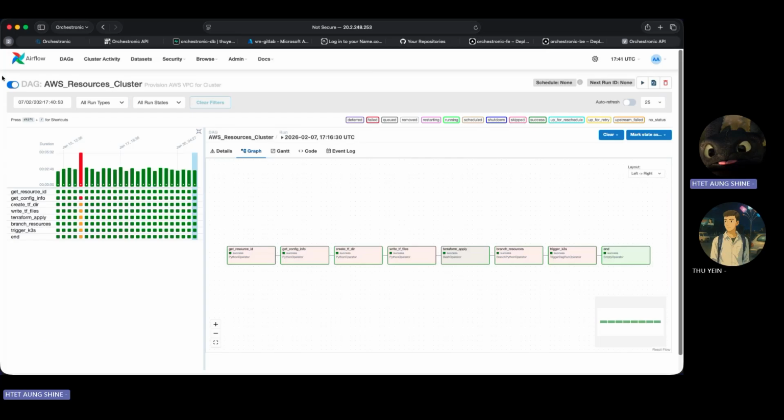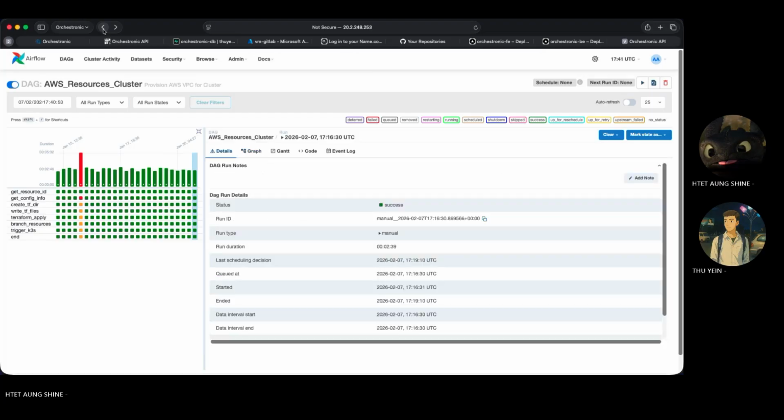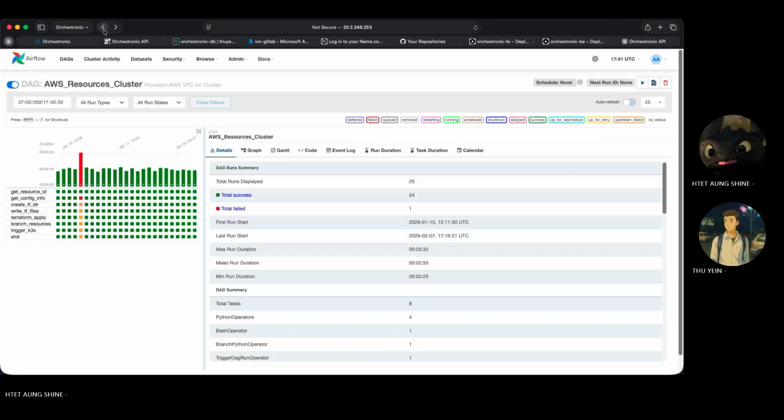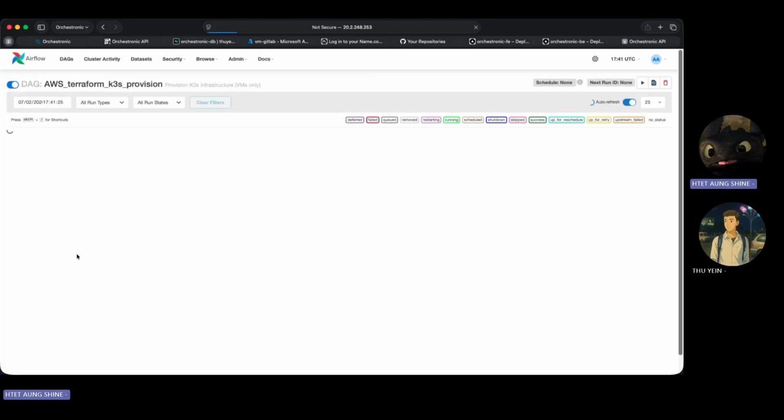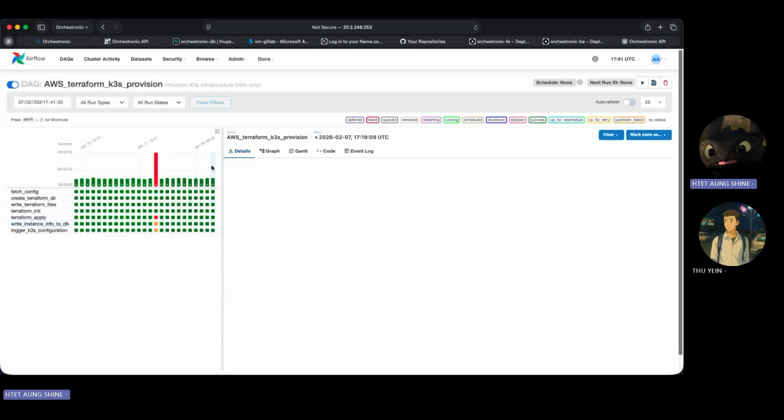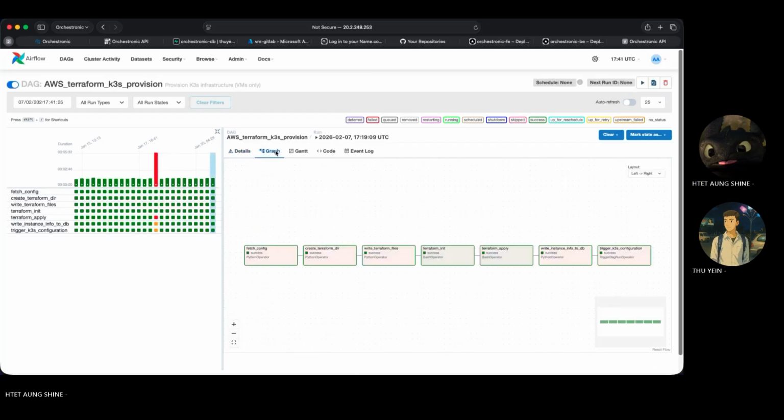Another script is AWS Terraform K3s provisioning. Here we use Terraform scripts to provision the K3s clusters. We set up the EC2 servers and install K3s to set up the Kubernetes clusters.